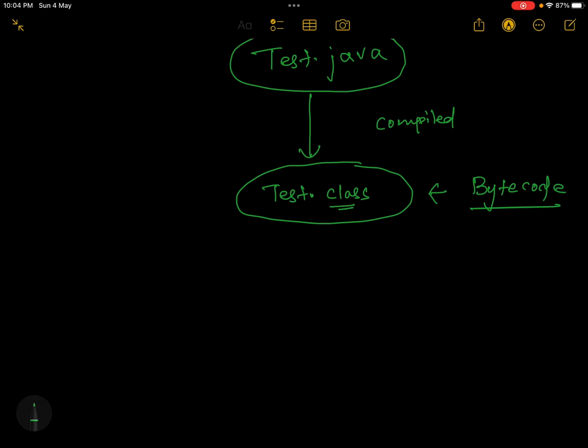Now this .class file will not be fed to any operating system directly, it will be fed to a system called JVM. What is this JVM? JVM is called Java Virtual Machine.